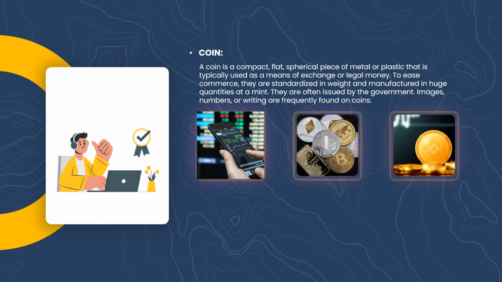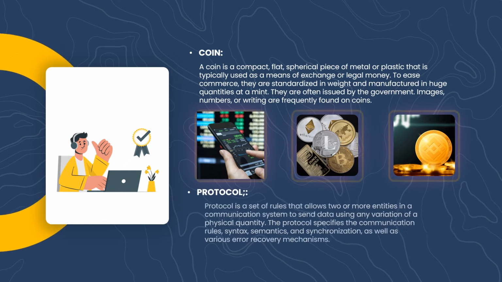Coin. A coin is a compact, flat, spherical piece of metal or plastic that is typically used as a means of exchange or legal money. To ease commerce, they are standardized in weight and manufactured in huge quantities at a mint. They are often issued by the government. Images, numbers, or writing are frequently found on coins.